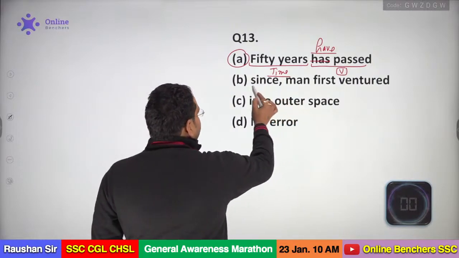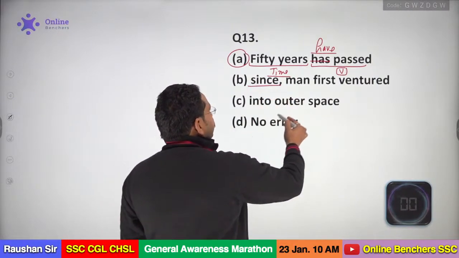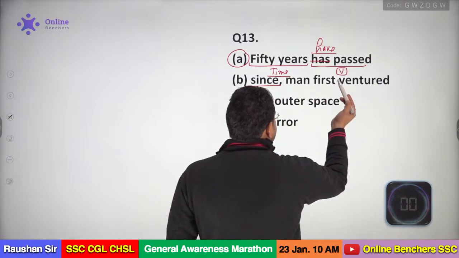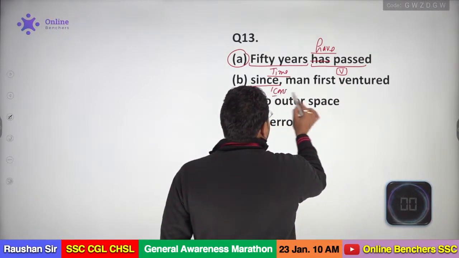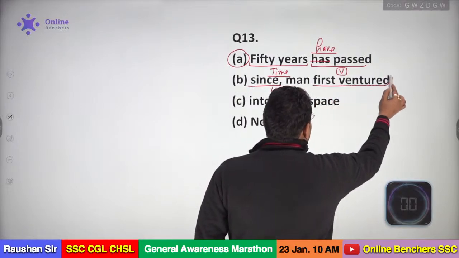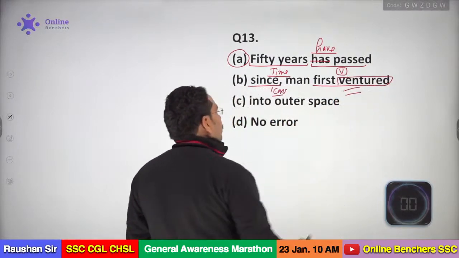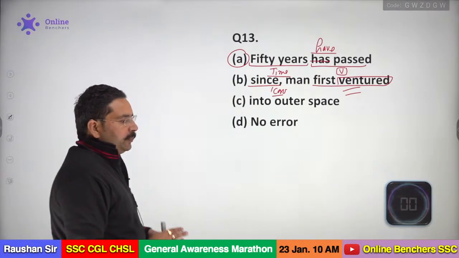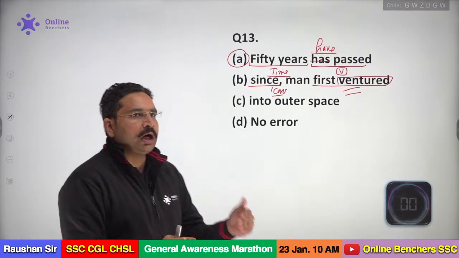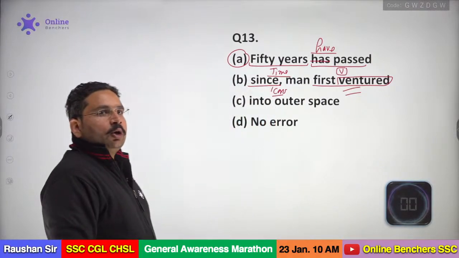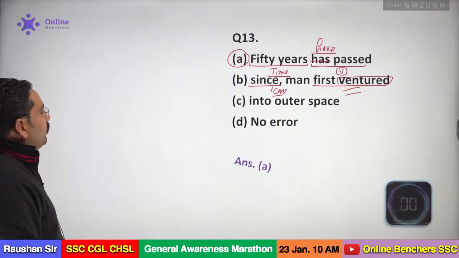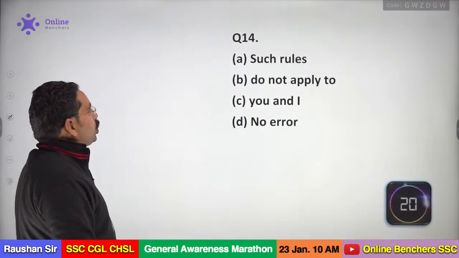And my dear, if you have a problem with since, after since we always use the past indefinite because it works as a conjunction and shows a point of time. So ventured is past indefinite, and past indefinite always shows a point of time in the past. Okay? Got it, Anup. Now question number 14, the second last question of the session.